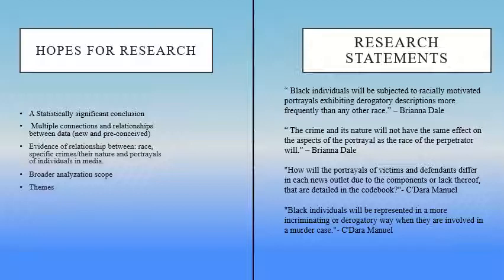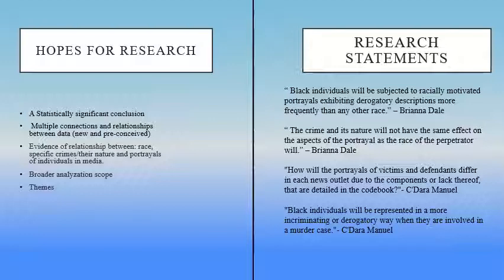After this is recorded, we will equate each component or the lack thereof to a value and enter it into SPSS. As members of the group, we were each responsible for creating a research question and a hypothesis of our own, so that even though we are working as a group, we each have our own purpose that we aim to fulfill from the analysis of the research and the results.